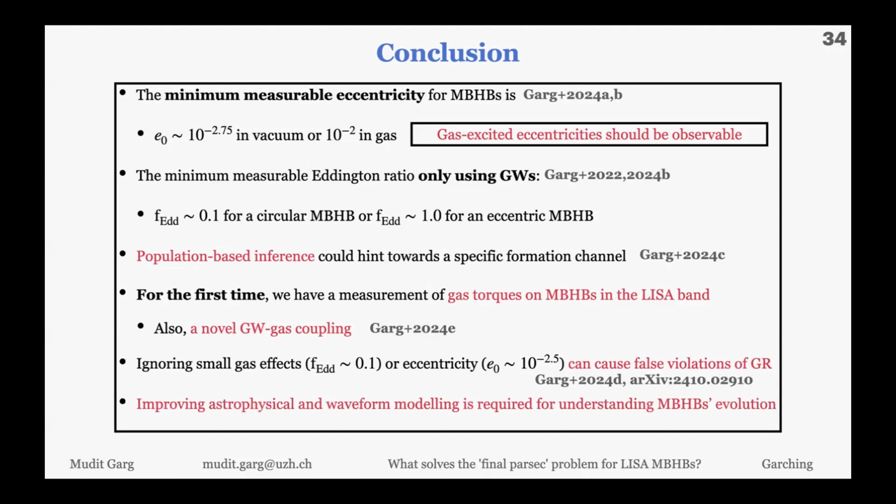So just to conclude, we want to improve both astrophysical as well as waveform modeling if we want to understand massive black hole binary evolution in the LISA era.